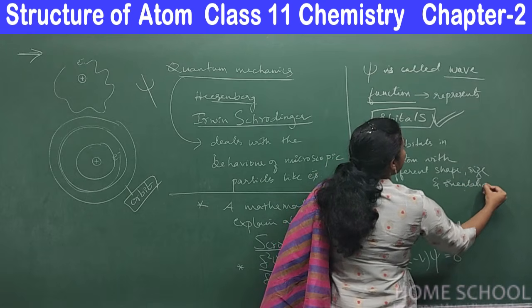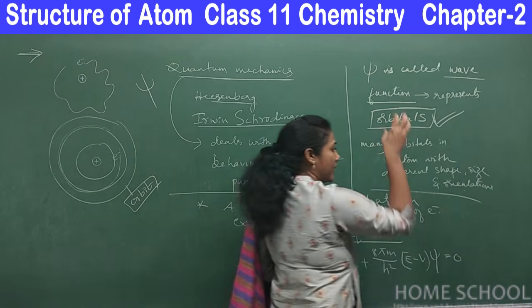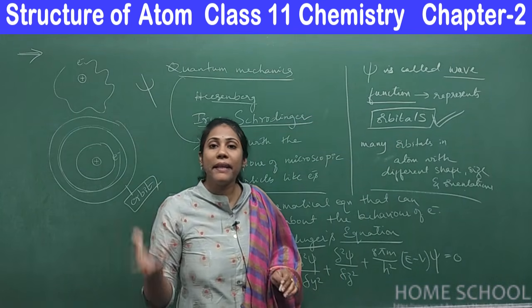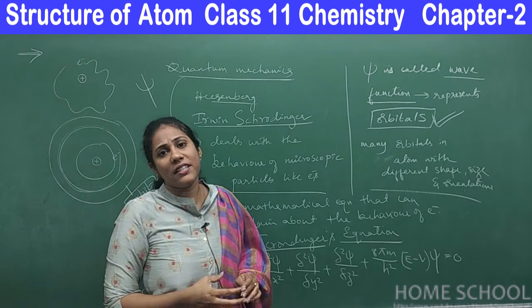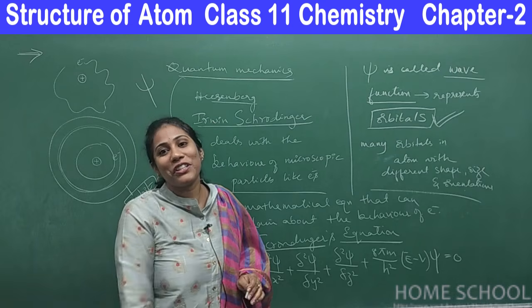A few orbitals are smaller, a few orbitals are bigger, and these orbitals have certain fixed energies. So here comes the concept of quantization of energy.